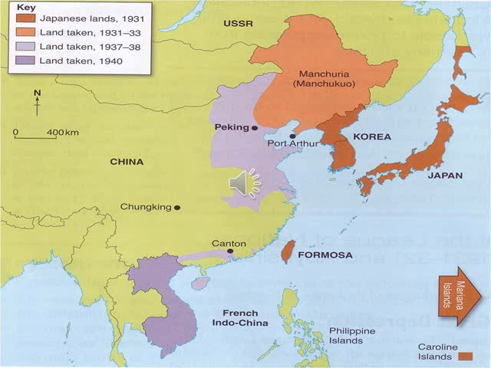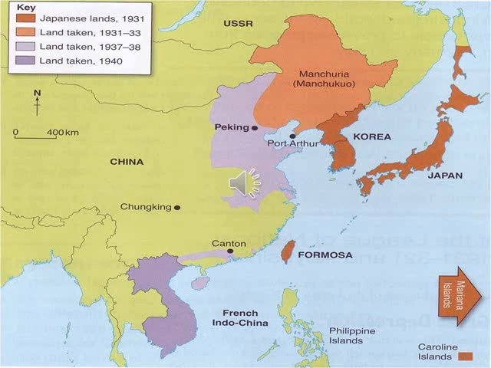In 1931, Japan invaded Manchuria, and in 1937, it invaded China and seized Beijing, the capital city of China. Initially, Beijing was called Peking. So in 1931, Japan invaded Manchuria, and in the year 1937, it invaded China and captured Beijing.